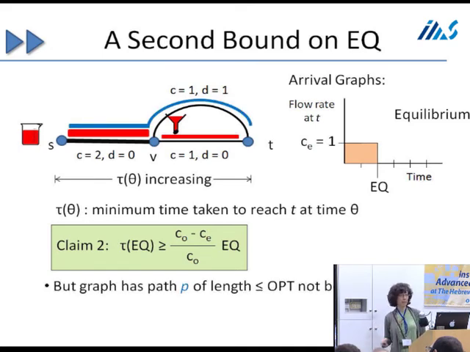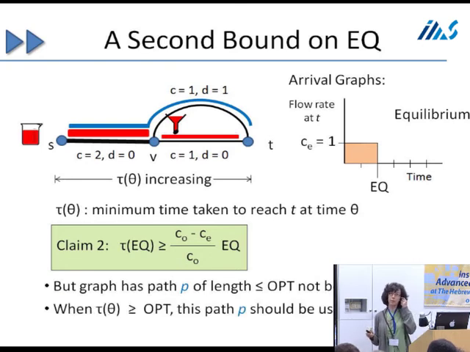Okay, so now let's use this claim. This claim says something about what's happening over time as equilibrium proceeds. So we know that if equilibrium is not using the full capacity of opt, in which case it's not opt, there's a path in the graph of length at most opt not being used, because opt uses that path. But that path is going to start being used by equilibrium when the delay equals the delay on that path. So when tau of theta gets bigger than opt, this path should be used, which means that we have a change in phase.